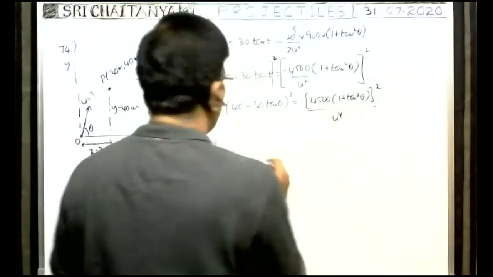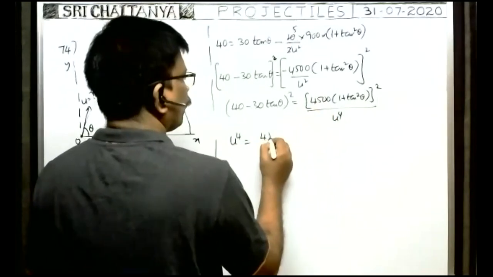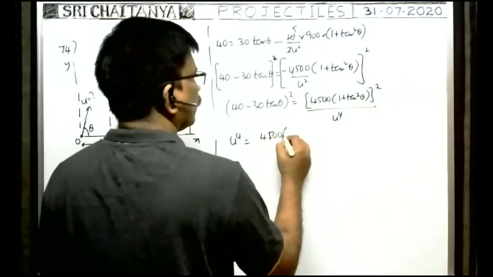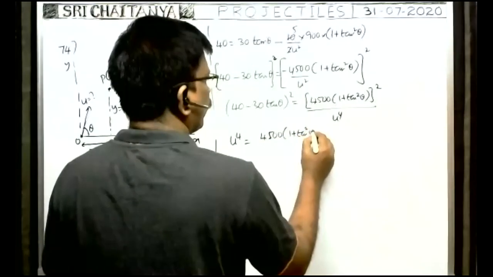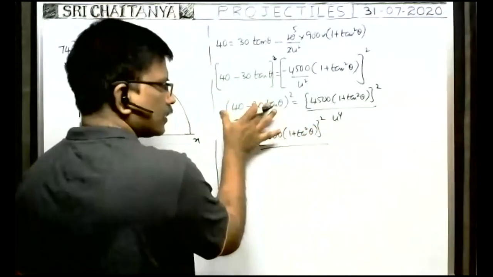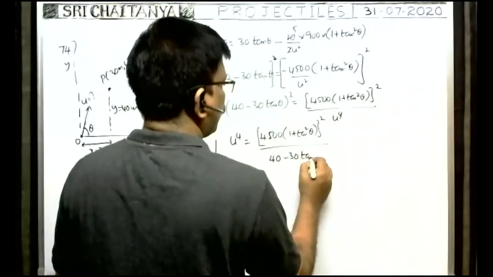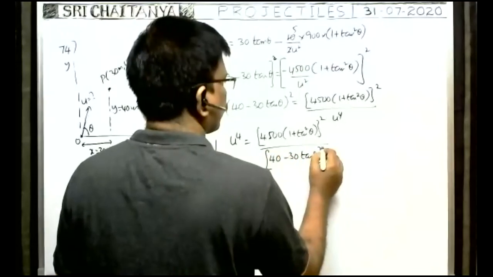So u to the power of 4 is equal to 4500 into 1 plus tan square theta whole square, by cross multiplication, 40 minus 30 tan theta whole square.